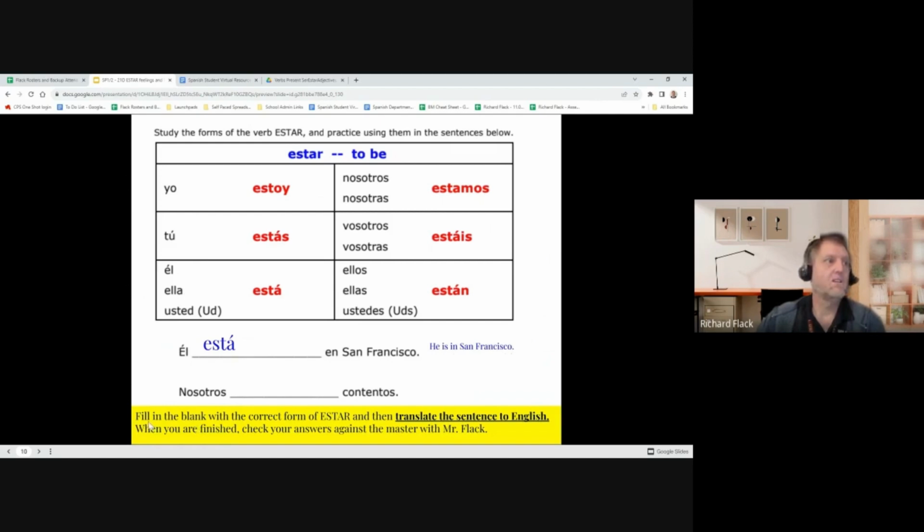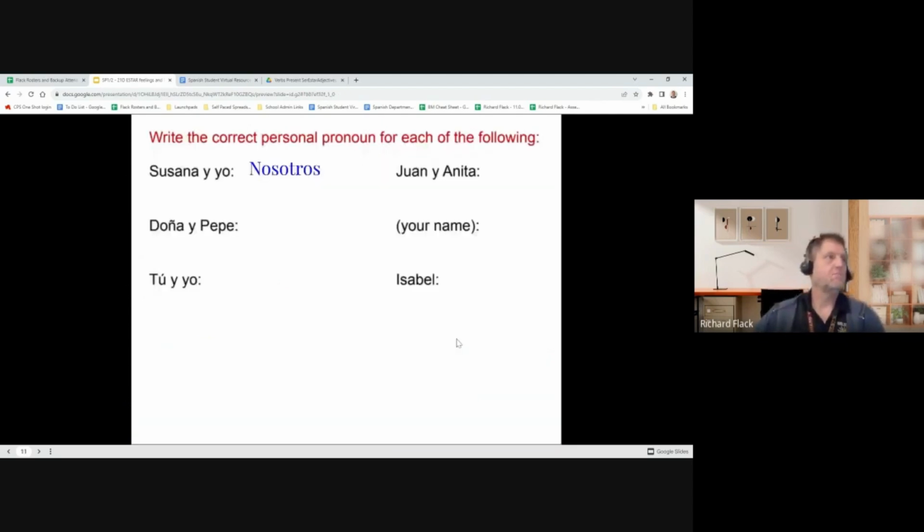So again, look at the yellow instructions here. Fill in the blank with the correct form of estar. Then translate the sentence to English. When you're finished, check your answers against the master with Mr. Fleck. You actually have a back side of the worksheet to do as well. So before you come and check, you are going to flip the page, right? And you have the same thing up at the top. It says write the correct personal pronoun for each of the following. I did the first one.